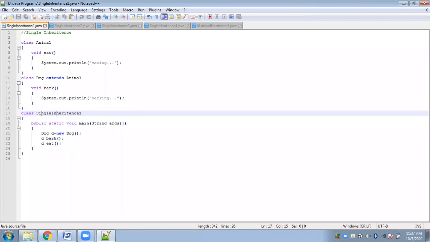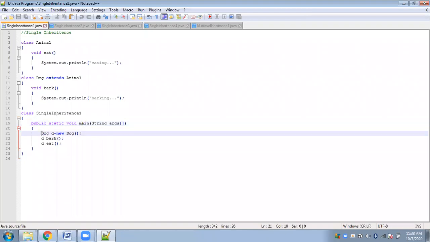So this is a class single inheritance one. It has no dependency with the base classes. So it is not any inherited class. We have only two classes here, one the parent class and one the subclass, which is a derived class of the parent class. And then we have the third class, inside which we will simply use the main function and do the program execution from here. So the starting point of execution will be the single inheritance class. Inside here we have the main function.